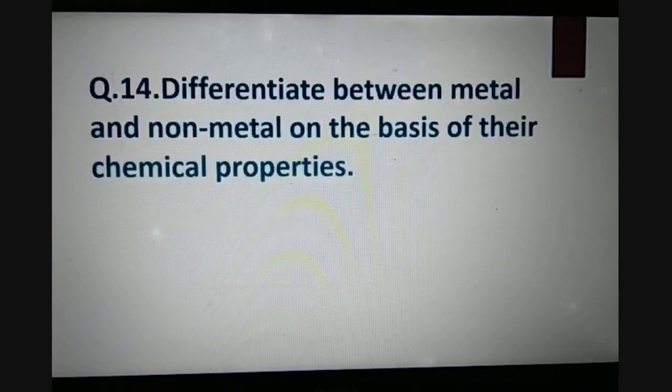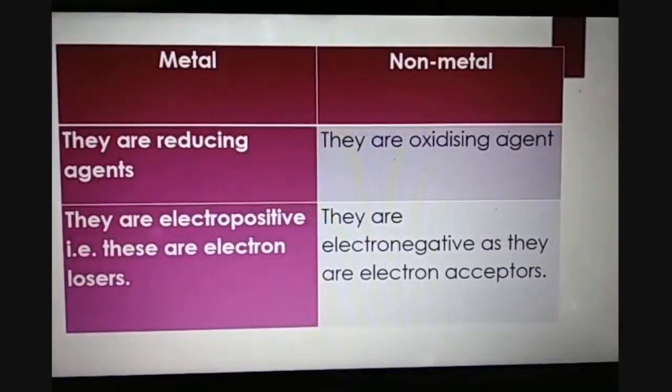Now question number 14 is, differentiate between metals and non-metals on the basis of their chemical properties. As we know, metals are reducing agents, non-metals are oxidizing agents. Second, metals are electropositive, that means they can lose electrons very easily, whereas non-metals are electronegative as they are electron acceptors.